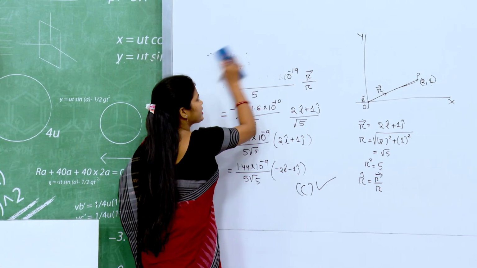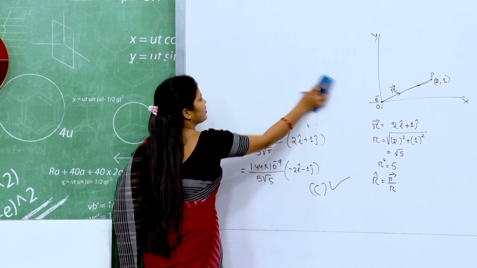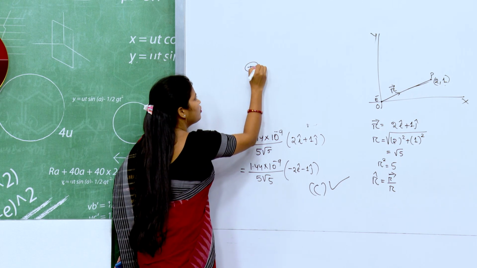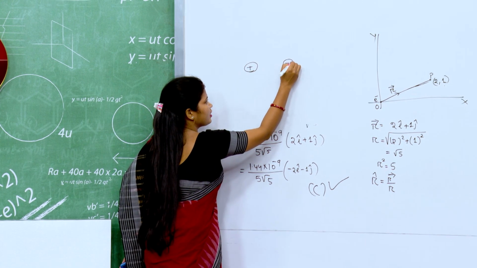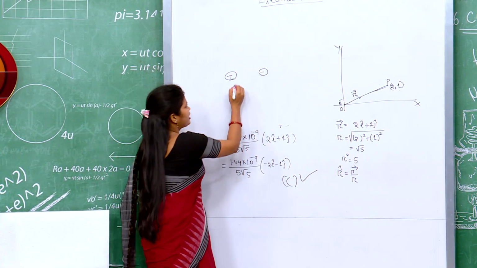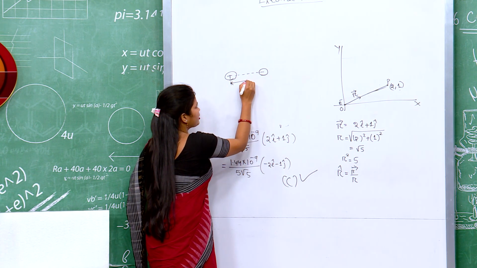Now we will study another case. Suppose two opposite point charges are separated by some finite distance.